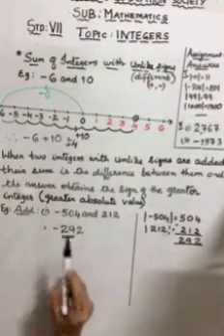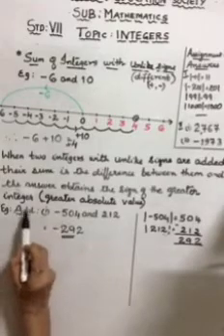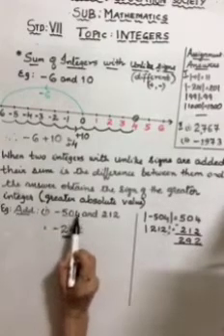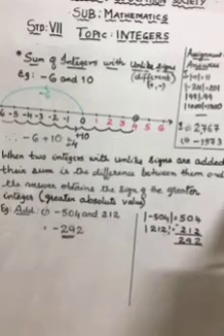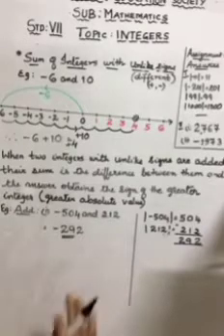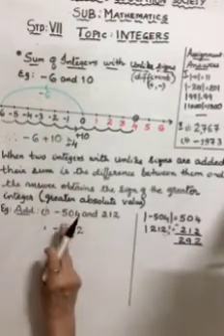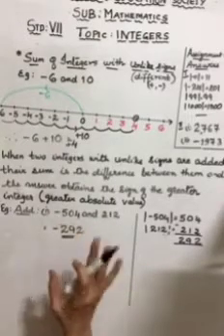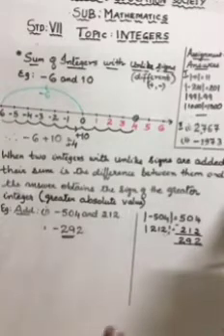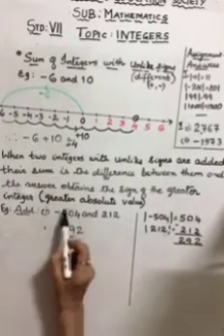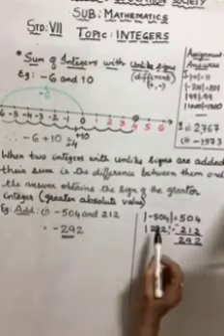Look at this example. Add negative 504 and 212. Before we move on, think of the operation, because many children quickly add it up or they subtract. No confusion. Please look at this. What is the absolute value of negative 504?